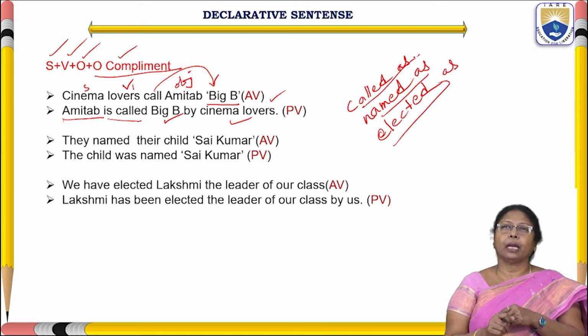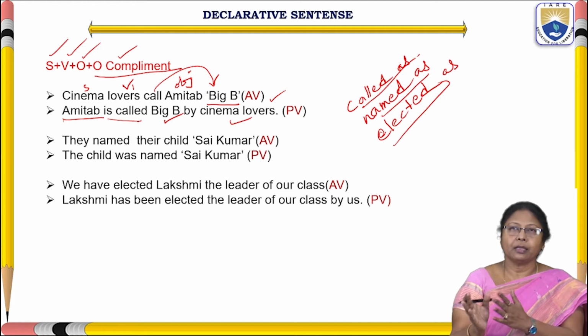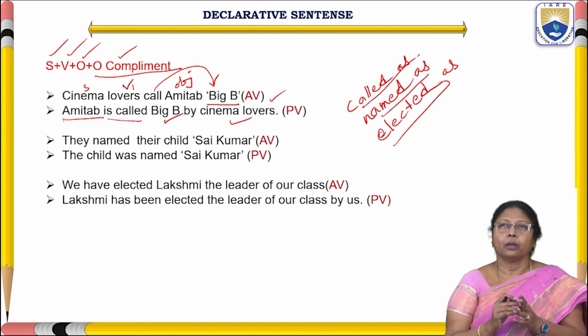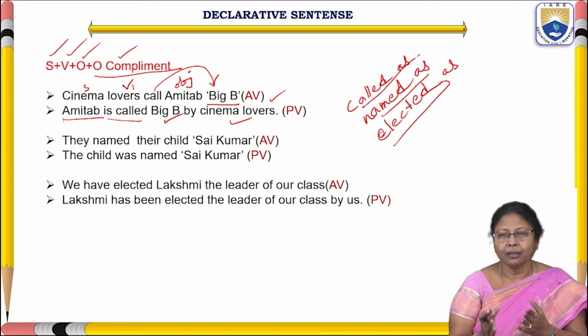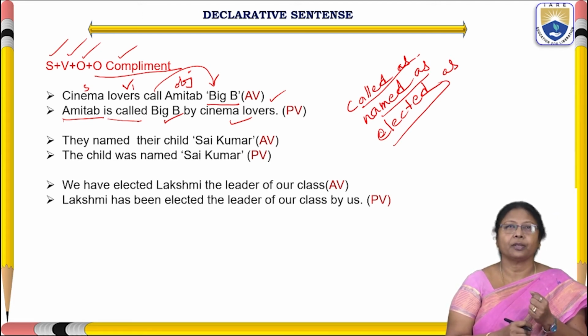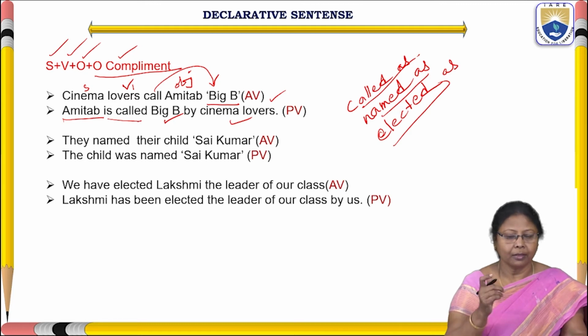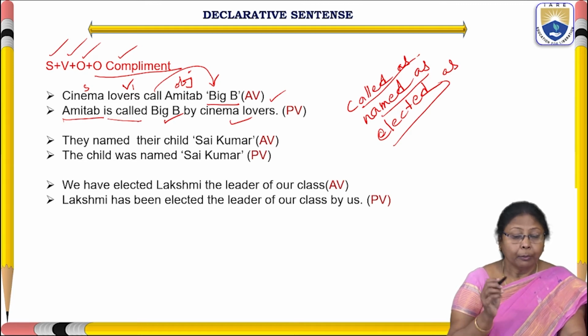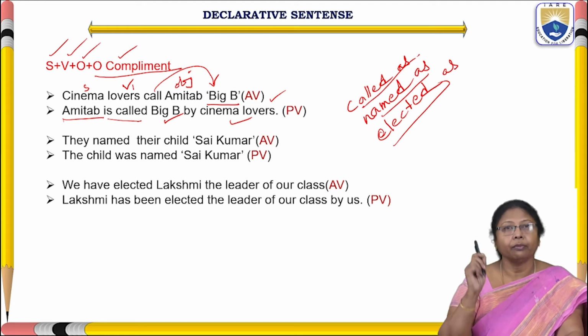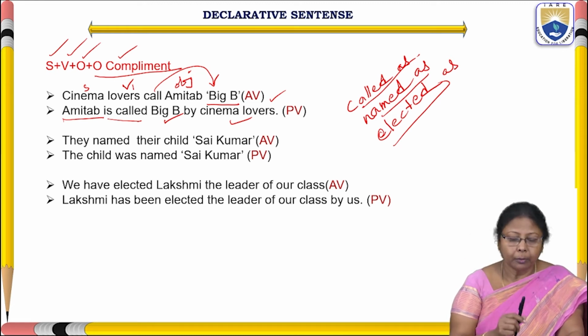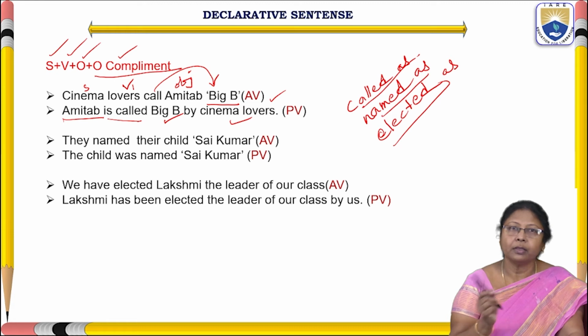But it is a grammatically wrong expression. Usually we write Amitabh is called as Big B. No, this is wrong. A very important thing that we have to keep in mind: Amitabh is called Big B by cinema lovers. That is the right expression.